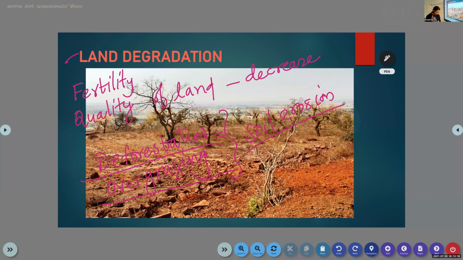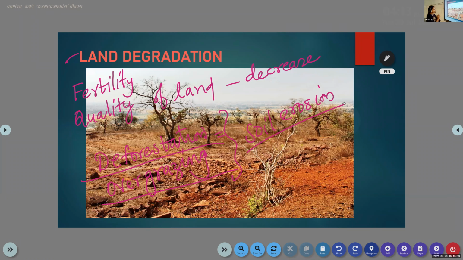Jagan Krishna, what are the important threats facing the land? Kiran Raj? Yes, ma'am. Tell me, what are the important problems or threats facing the land? Ma'am, fertility, decrease in quality of the land, soil erosion due to deforestation and overgrazing.